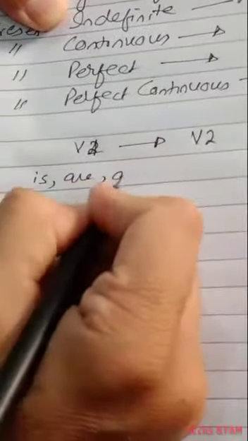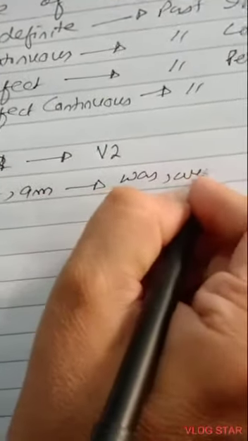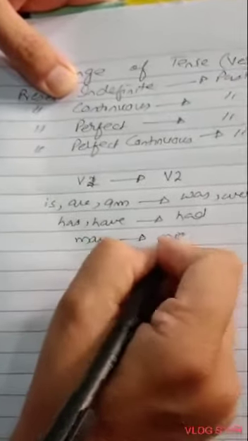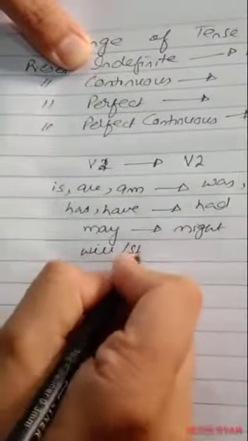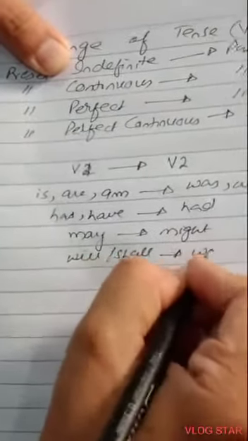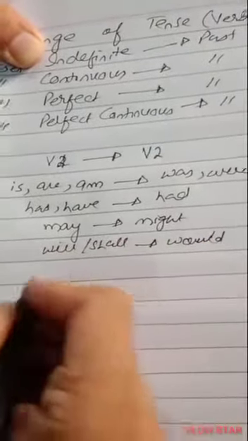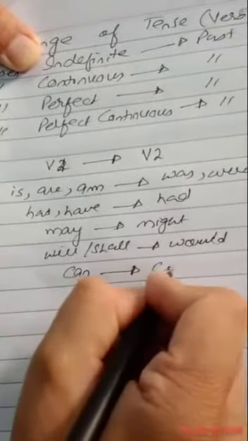Is, are will change into was and were, has and have will change into had, may will change into might, shall will change into would, and can will change into could.